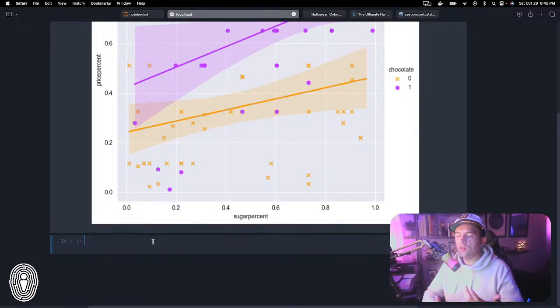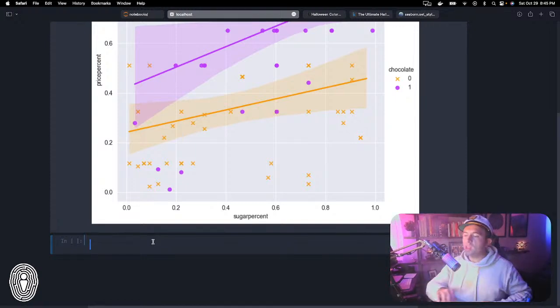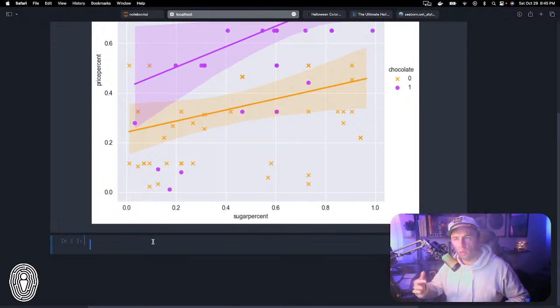On the outer side of the X and Y axes, it's going to show what is known as the KDE curve, kernel density estimate curve. That is going to show that more often than not, the data is clustered in this general vicinity.